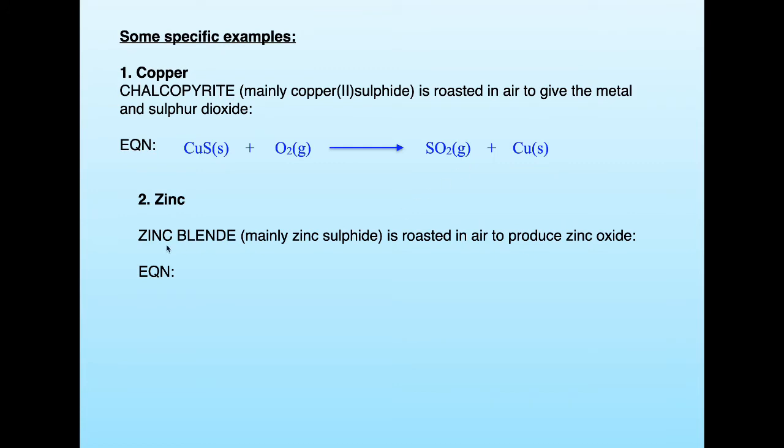Zinc, it occurs as zinc blende, that's the mineral, which is mainly zinc sulfide. And we can roast it in air in the first part of this process to produce zinc oxide. Now, zinc's a bit more reactive, remember, than copper. So it doesn't automatically give us the zinc metal, but if we heat it strongly in air, we get zinc oxide and sulfur dioxide. We'll need to balance that equation, won't we?